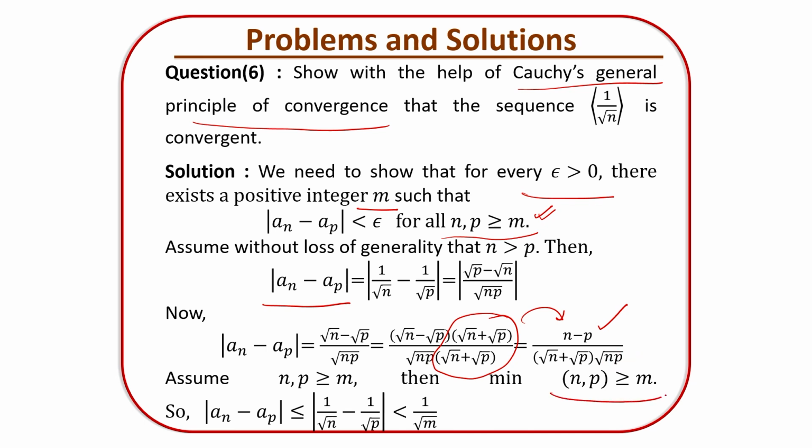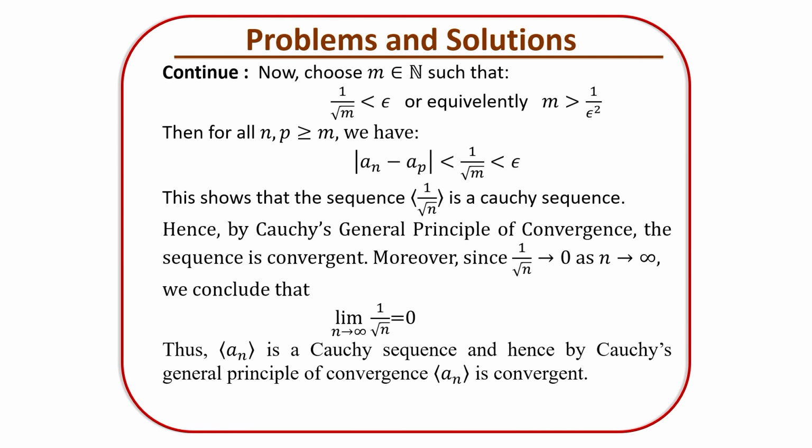And then take the minimum, with n, p greater than m, and this will come out to be 1 by root m. So I can write this as modulus of a_n minus a_p is less than some number which is less than 1 by root m. So accordingly we can choose m in terms of epsilon. If I choose a natural number m such that it is greater than 1 by epsilon square, then for all n, p greater than or equal to m, this will satisfy our equation: modulus of a_n minus a_p is less than epsilon.